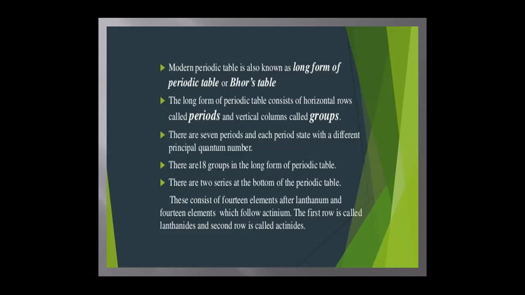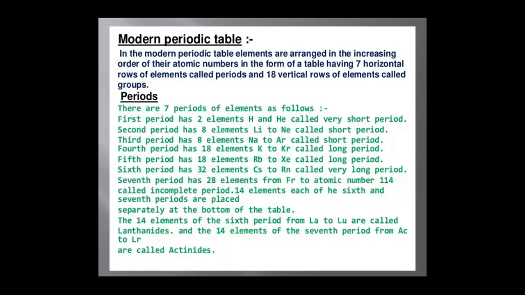These series consist of 14 elements each. The 14 elements after lanthanum form the first row, called the lanthanide series, and the 14 elements which follow actinium form the second row, called the actinide series. In the modern periodic table, the 7 horizontal rows are called periods. The first period has 2 elements, hydrogen and helium, and is called a very short period. The second period has 8 elements, lithium to neon, called a short period.